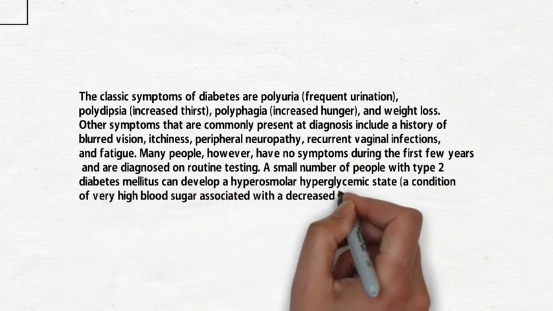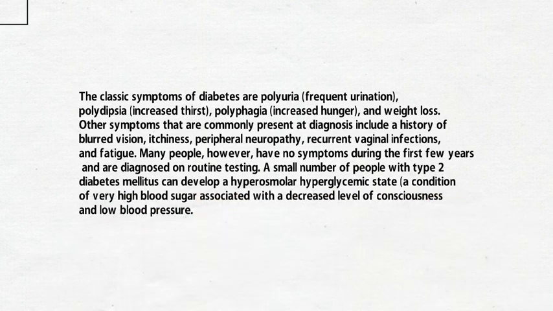A small number of people with type 2 diabetes mellitus can develop a hyperosmolar hyperglycemic state, a condition of very high blood sugar associated with a decreased level of consciousness and low blood pressure.